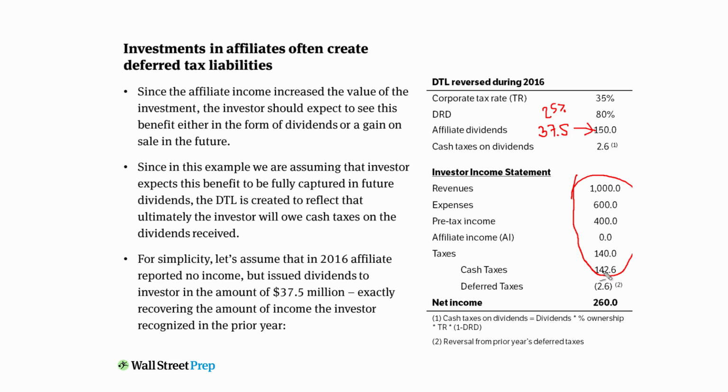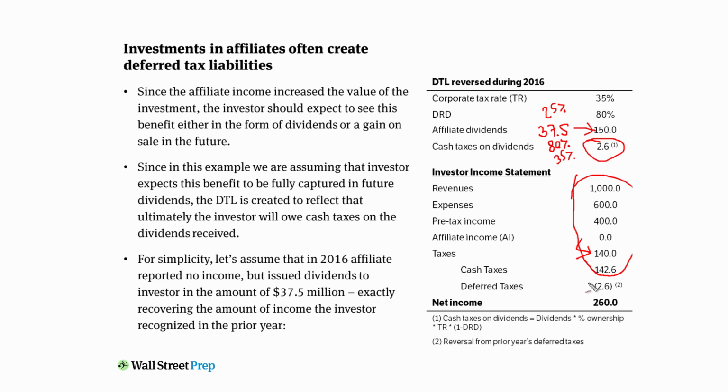But what is happening is that because now 37.5 at an 80% DRD adjustment and at a 35% tax rate means you're only going to have to pay cash taxes of $2.6 million. Now, even though from a GAAP perspective you only owe or recognize taxes of $140 million, the actual cash taxes you pay is that $140 plus the extra $2.6 associated with those dividends that you receive.